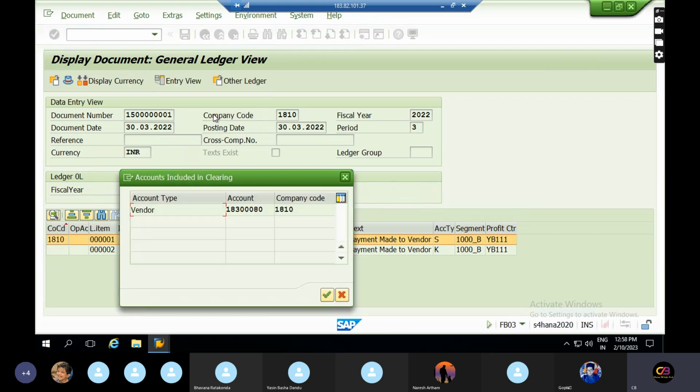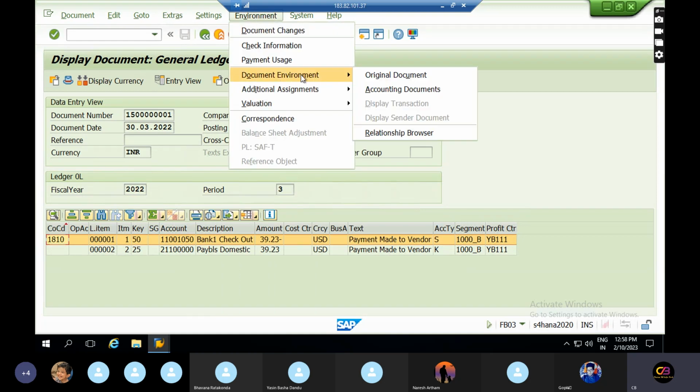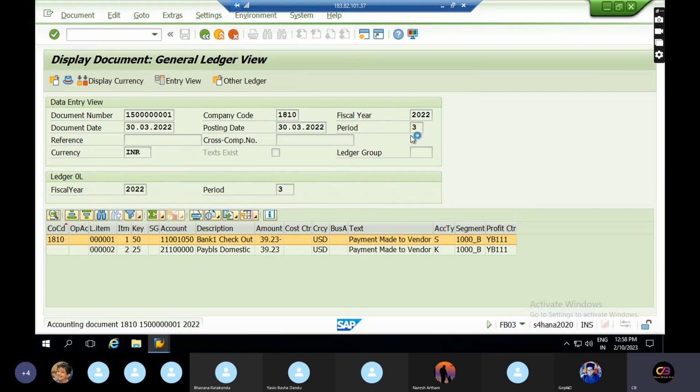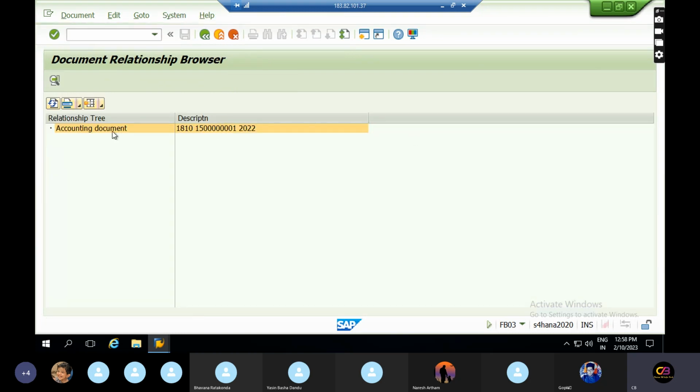The clearing information: vendor and company, and you can see the document, original document, accounting document, and relationship browser. This is the accounting document.